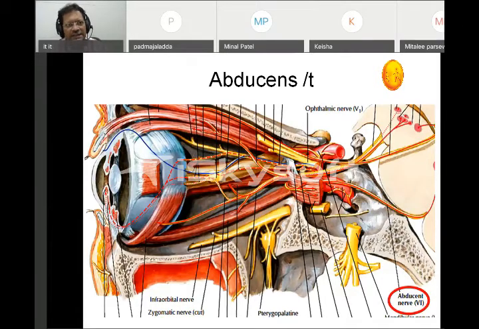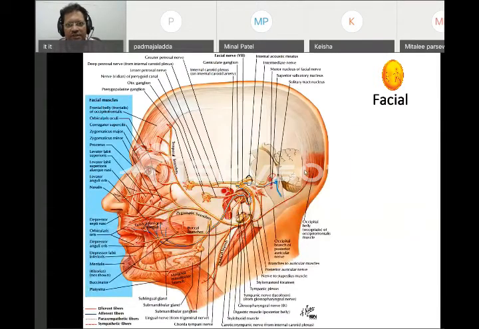Now we'll talk about the next nerve, that is the facial nerve. This facial nerve has a unique course. If you remember, we said that four nerves come from the medulla. First we talked about the trigeminal, now we'll talk about the facial. The facial nucleus is in the pons, and from there the facial nerve comes. It has two parts, sensory and motor. Here it is a reverse of the trigeminal. The facial nerve is chiefly motor and some part is sensory.